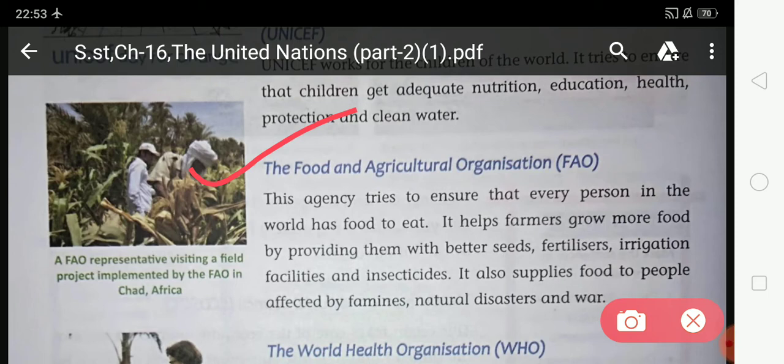So student, the Food and Agriculture Organization is a special agency of the United Nations, and this agency tries to ensure that every person in the world has food to eat. It helps the farmer to grow more and more crops to satisfy the needs of the people by providing them better seed, fertilizer, irrigation facility, and insecticide. It also supplies food to people affected by famine, natural disaster, and war.